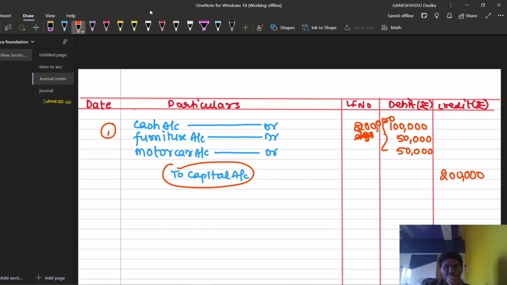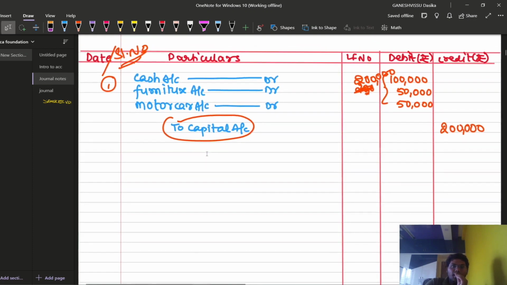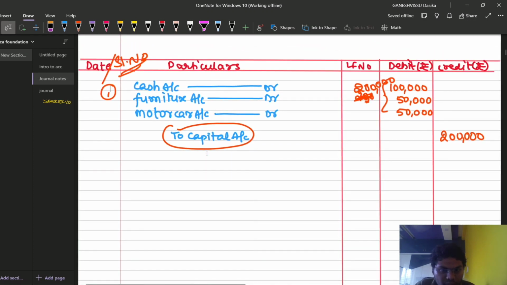So that's why we have written 1. In the place of date, you can write the serial number whenever the date is not mentioned. Okay. Cash account debtor, furniture account debtor, motor car account debtor to capital account rupees 2 lakh. We can also write like this. First transaction is cash account debtor to capital account.